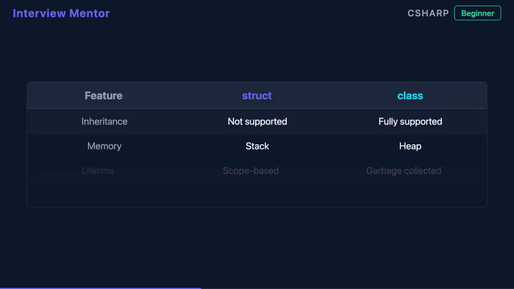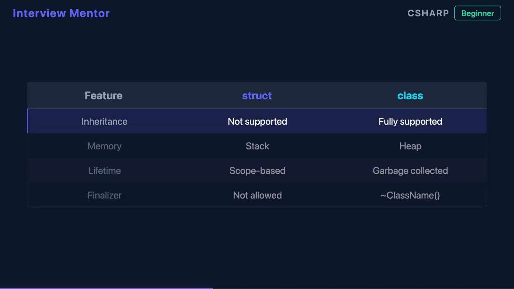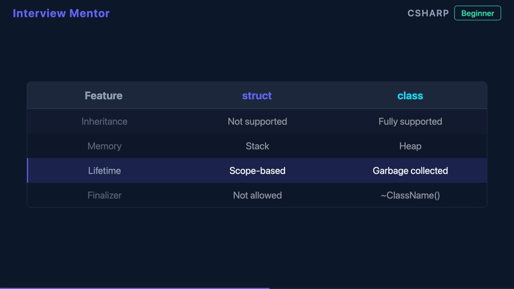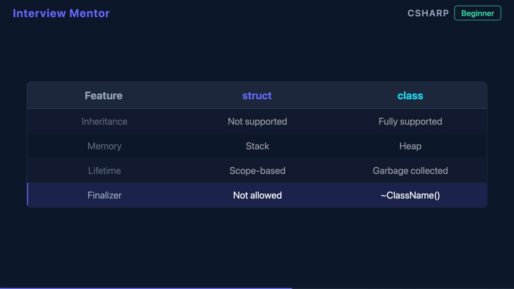Classes support inheritance. You can derive from a base class to extend or override behavior. Structs cannot inherit from other types, though they can implement interfaces. For memory management, struct instances are automatically cleaned up when they leave scope, while class instances are tracked and reclaimed by the .NET garbage collector. Classes can also define a finalizer for custom cleanup logic.